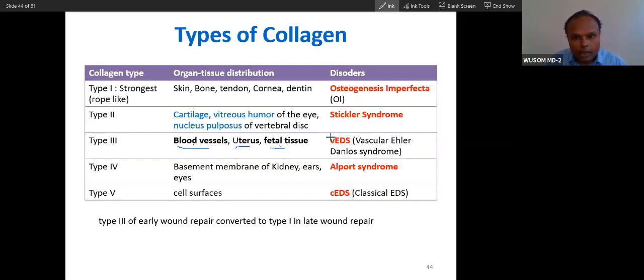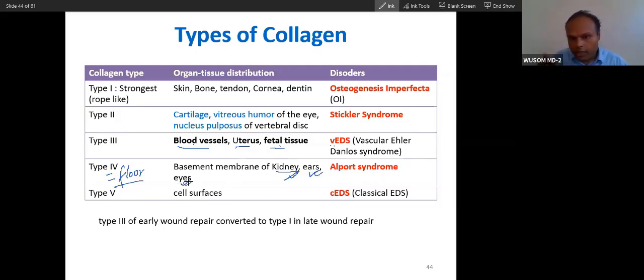The disorder of type 3 collagen is vascular Ehlers-Danlos syndrome, EDS. Type 4 is Alport syndrome. You know, type 4 is present in kidney. 4 is to floor, so basement membrane of kidney, eyes, ears. In Alport syndrome, the defect will be with kidney. There will be hearing problem.